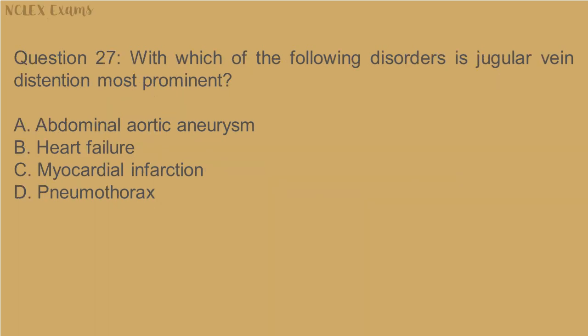Question 27. With which of the following disorders is jugular vein distension most prominent? A. Abdominal aortic aneurysm. B. Heart failure. C. Myocardial infarction. D. Pneumothorax.